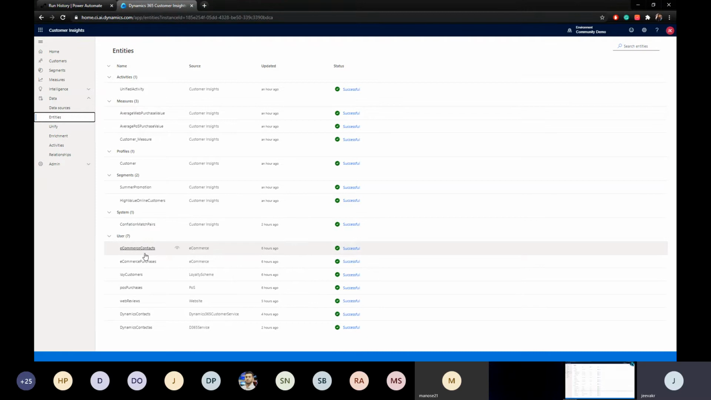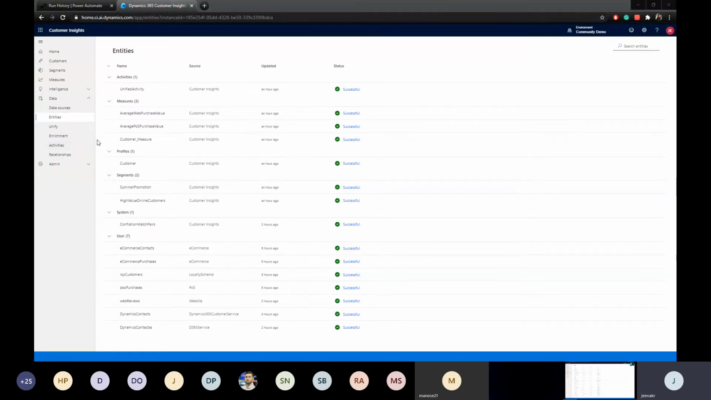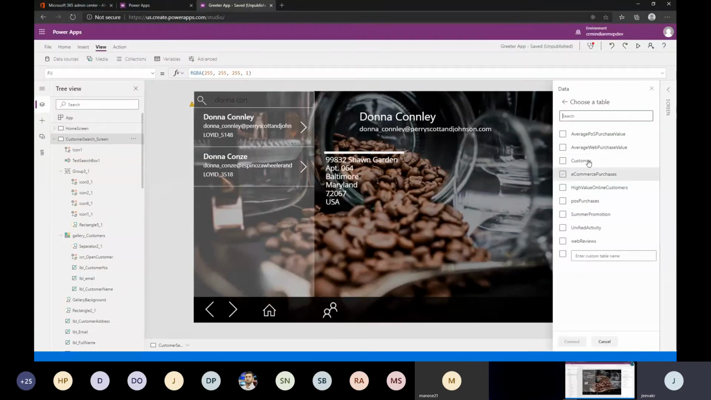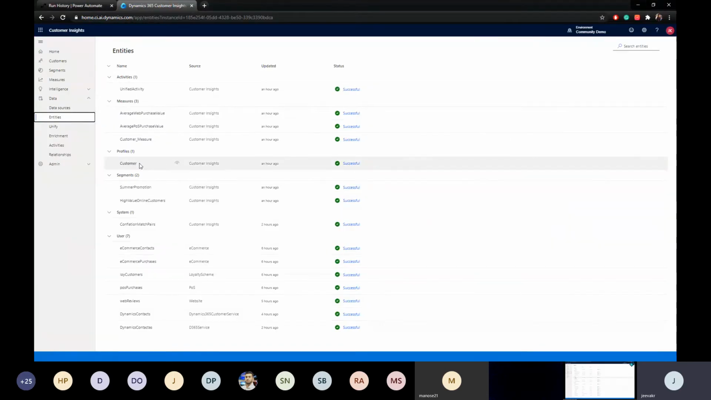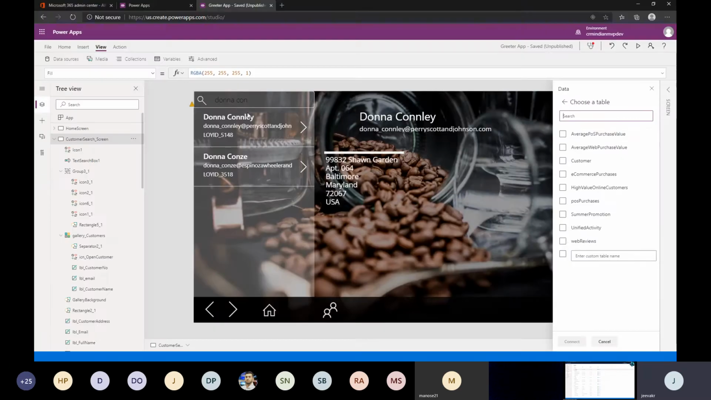Yeah, so these are the entities that get added when you import the data sources. And you see the segments we created, these are also stored as entities. That's why you are able to consume this from any other app like this, okay? And the profile, the hero here is the unified profile that we created, which is nothing but our customer profile, okay? And then the measures and the unified activity. That's what you will get here, all right?